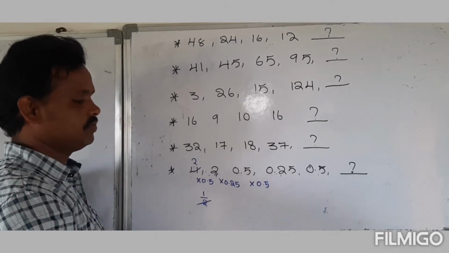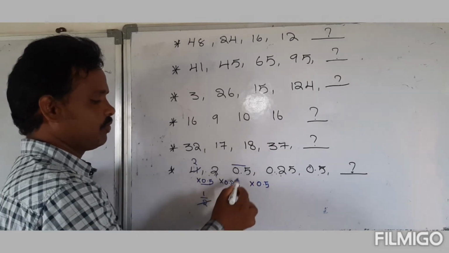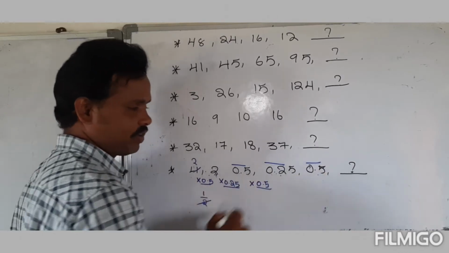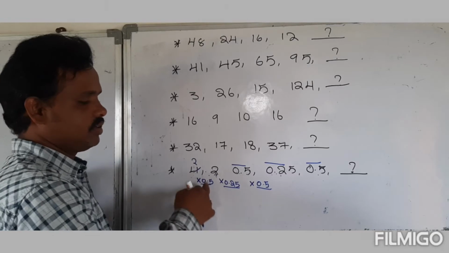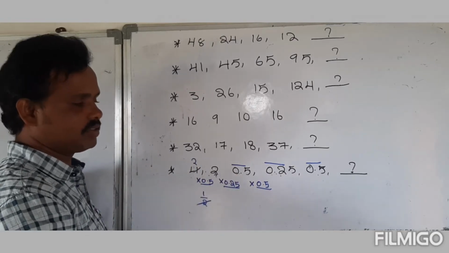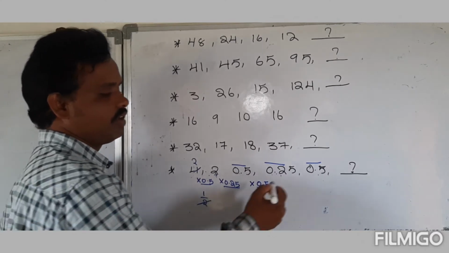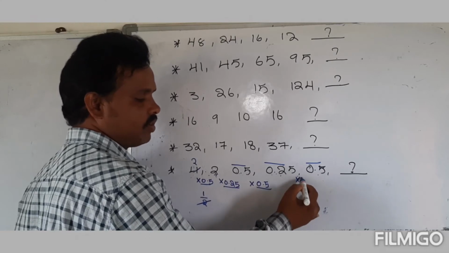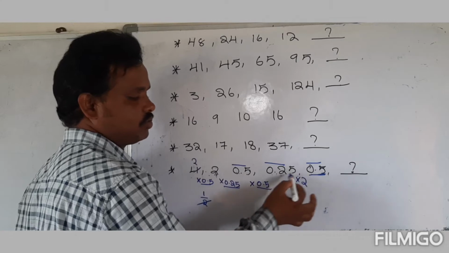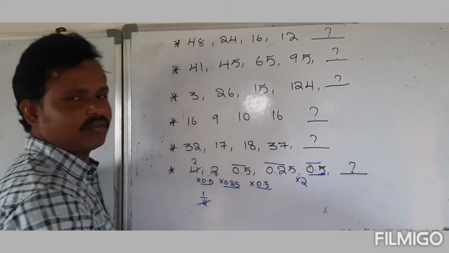Just observe here: 0.5, 0.5, 0.25, 0.25, 0.5, again 0.5. The series follows this pattern. What is next? When 0.5 is doubled it becomes 1, and the double of 0.25 gives 0.5.